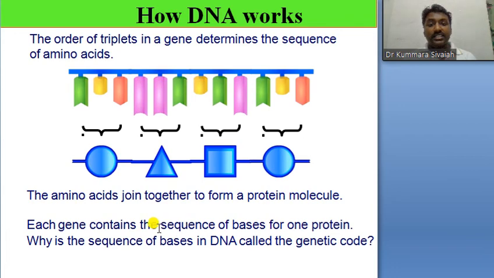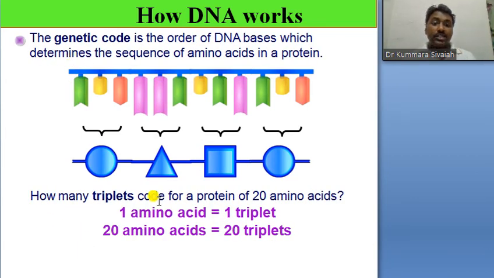So each gene contains the sequence of bases for one protein. Here you can observe, each gene contains a sequence of base pairs. This is one type of sequence of base pairs. Like that, from one sequence of base pairs we get one protein. So the number of gene sequences present in our body produce the different proteins.